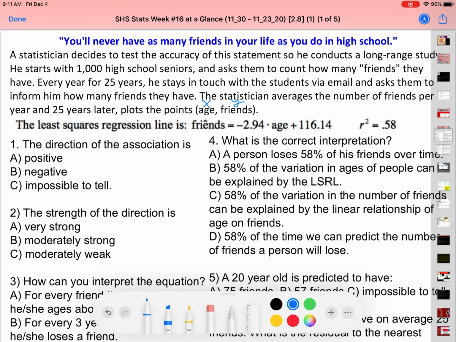So question number 1, what is the direction of the association? The direction comes from your slope. And if you think about this, let me write a super easy equation here. Or your calculator uses ax plus b or something like that. So it is this one right here, which is what? Positive or negative? It is negative.